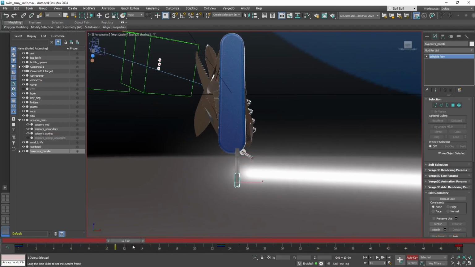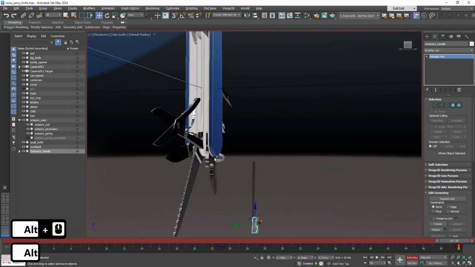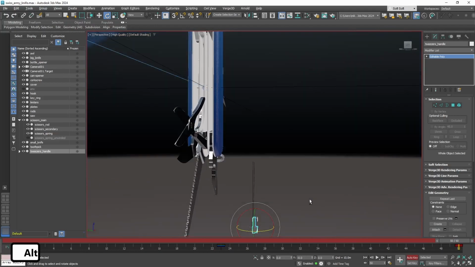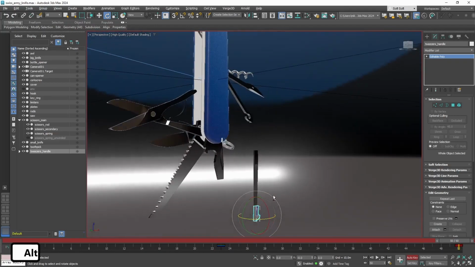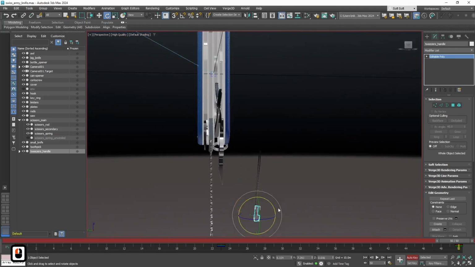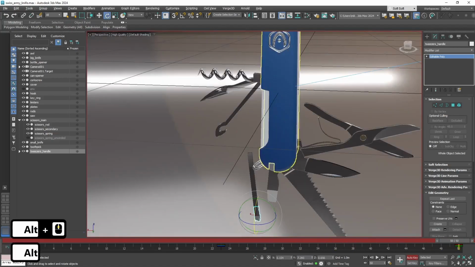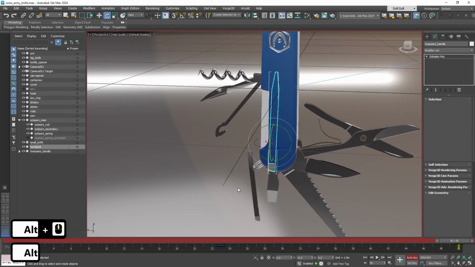So in the beginning we have the simple animation of moving the tweezers out, and then it moves a bit away. Also, to demonstrate it even better, let's tilt it a little bit on its final keyframe. This secondary animation also starts from 25th-ish frame. So to summarize it, the tweezers are going out and move and tilt a little bit after that. And now the same needs to be done for the toothpick.